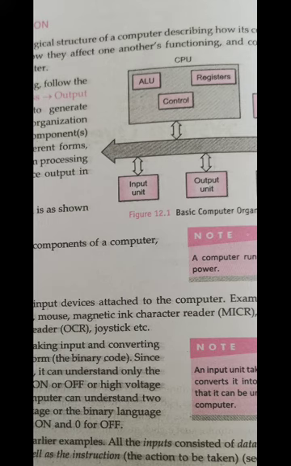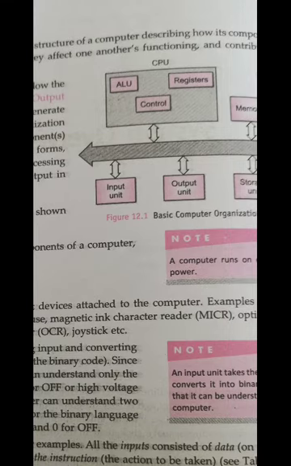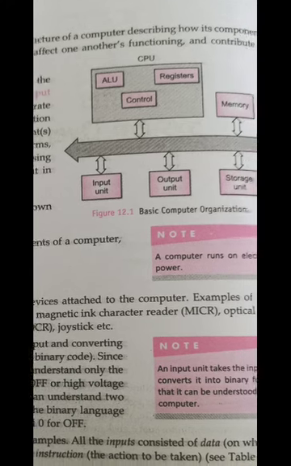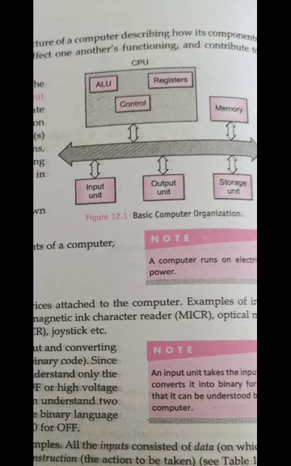The full form of ALU is arithmetic logic unit. Registers are used to store data which is going to be used in some instructions. Then the third part is the control unit. The control unit controls all the operations of the CPU.